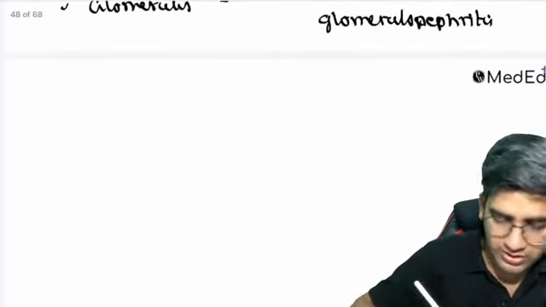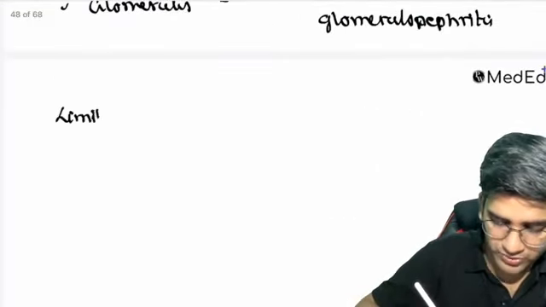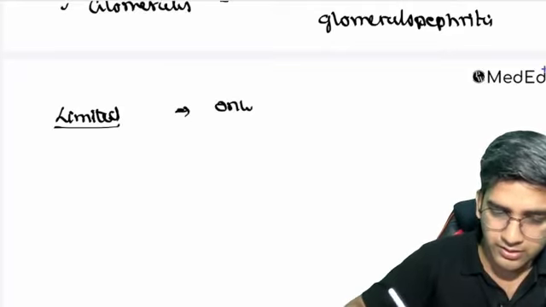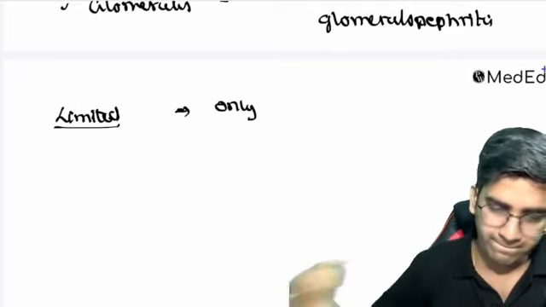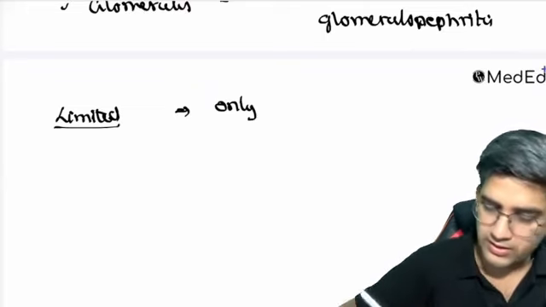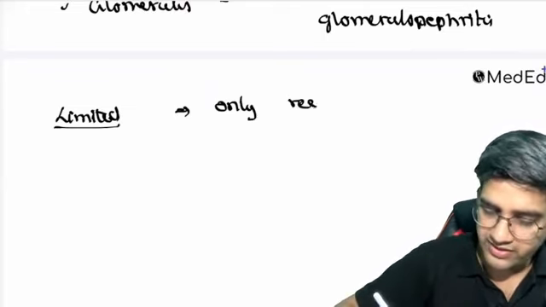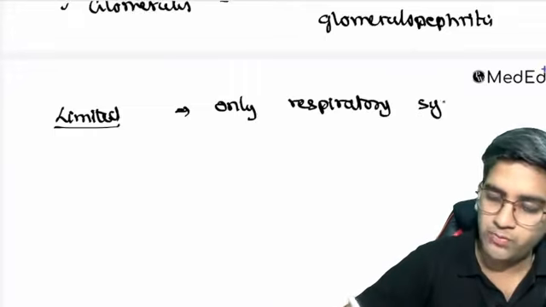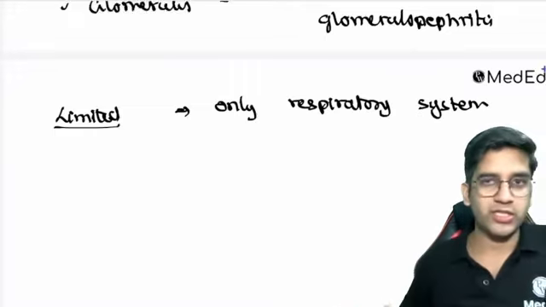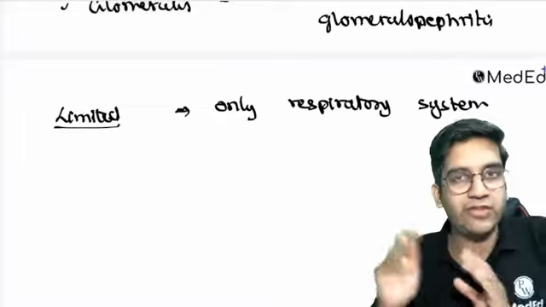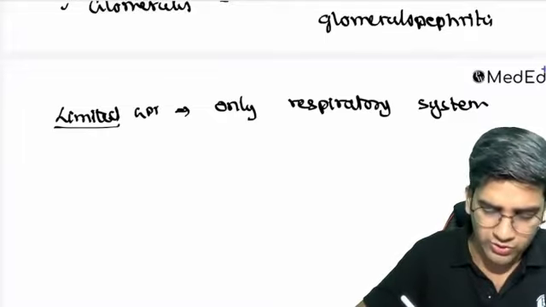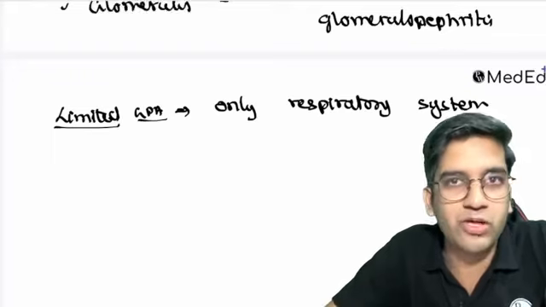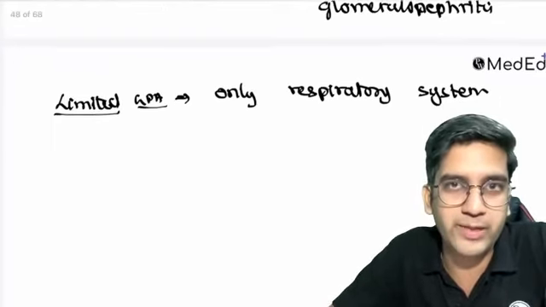There is something called limited Wegener's granulomatosis. When I say limited, I'll tell you this, just give me a second. If only the respiratory tract is involved, and there's no involvement of kidneys or any other organ systems, I call it limited Wegener's granulomatosis or limited granulomatosis with polyangiitis, right? Okay.